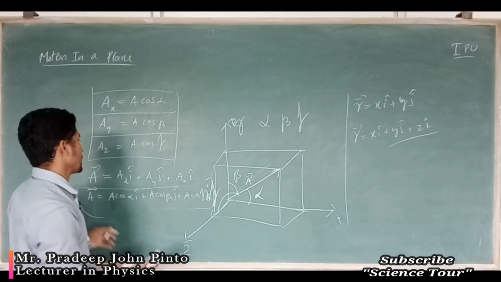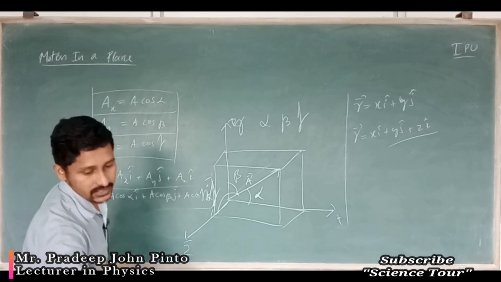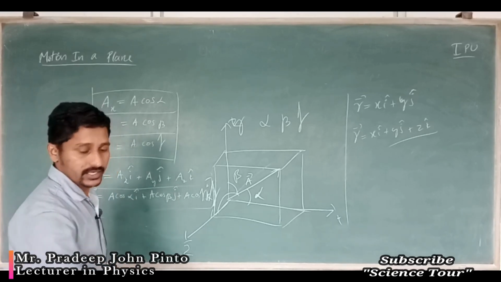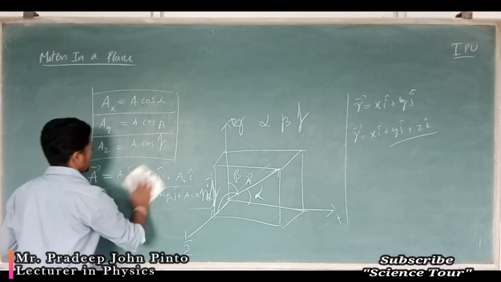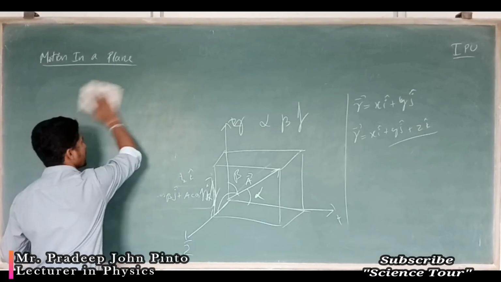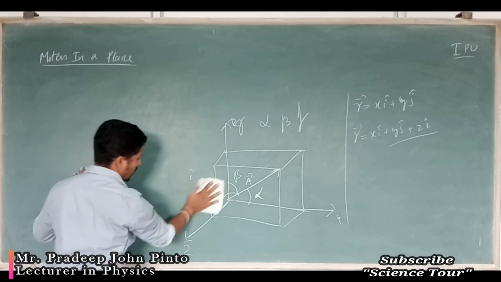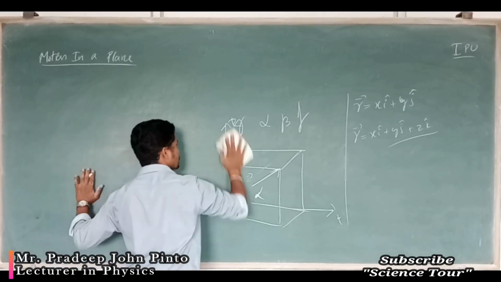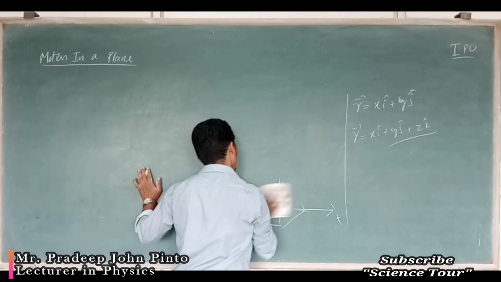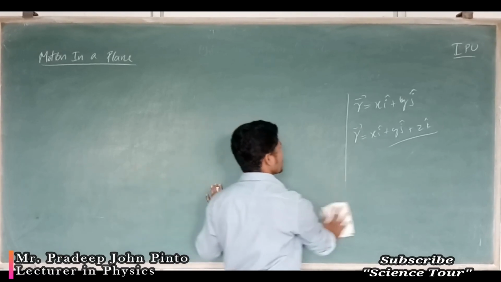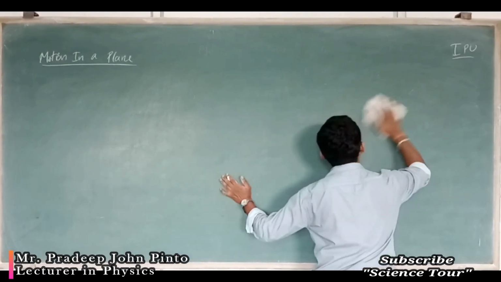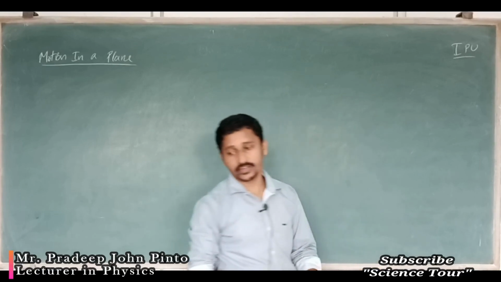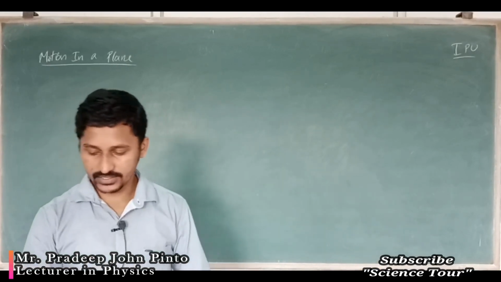This is the representation of a vector in x, y, z directions, in three dimensions or two dimensions.